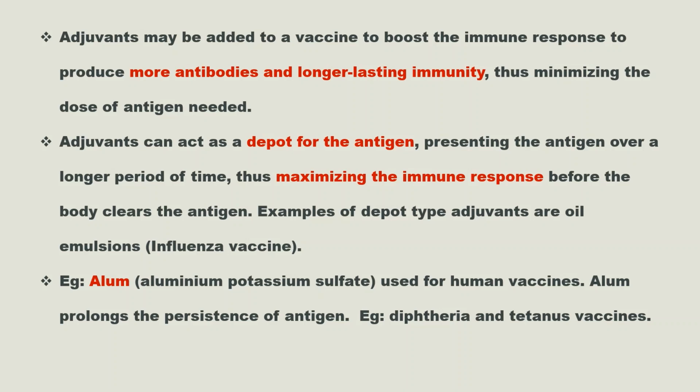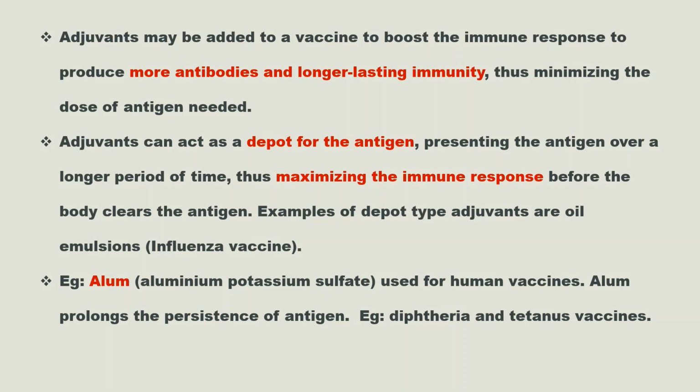We don't need too much antigen. Only a little antigen is needed for producing a vaccine. And this adjuvant will help to produce more antibodies and long-lasting immunity against that small amount of antigen. That is the function of adjuvant. It helps to boost the immune response against a small amount of antigen.